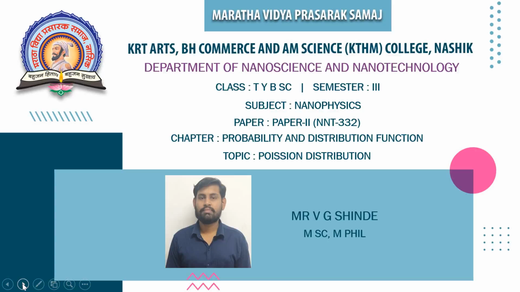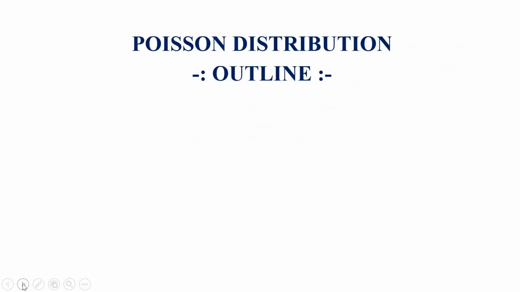Today we are going to discuss TYBSc Semester 3, paper number 2, that is the course of Nanophysics. In today's lecture, I have covered the topic of Poisson distribution.